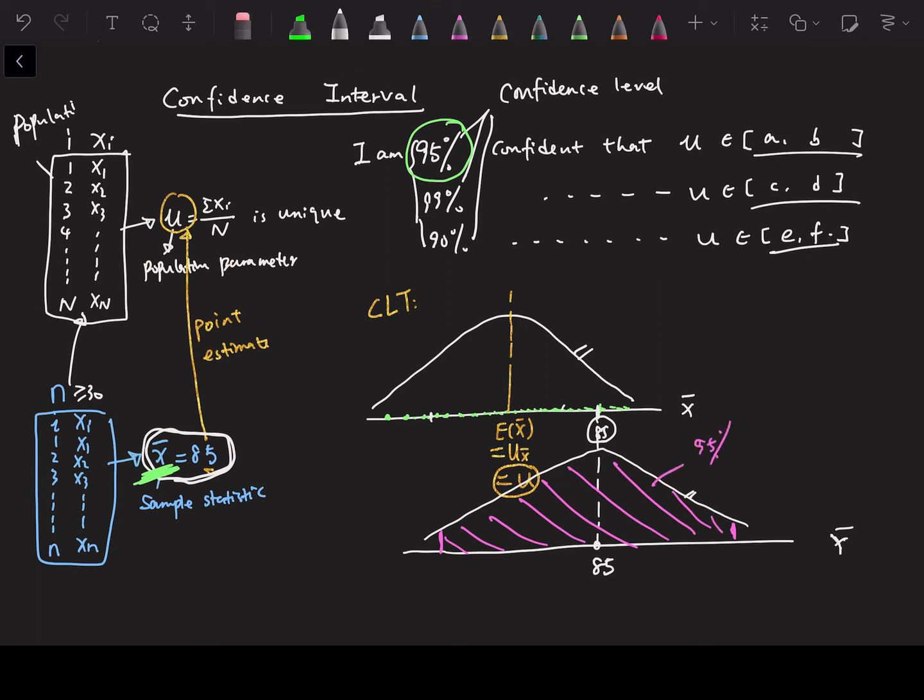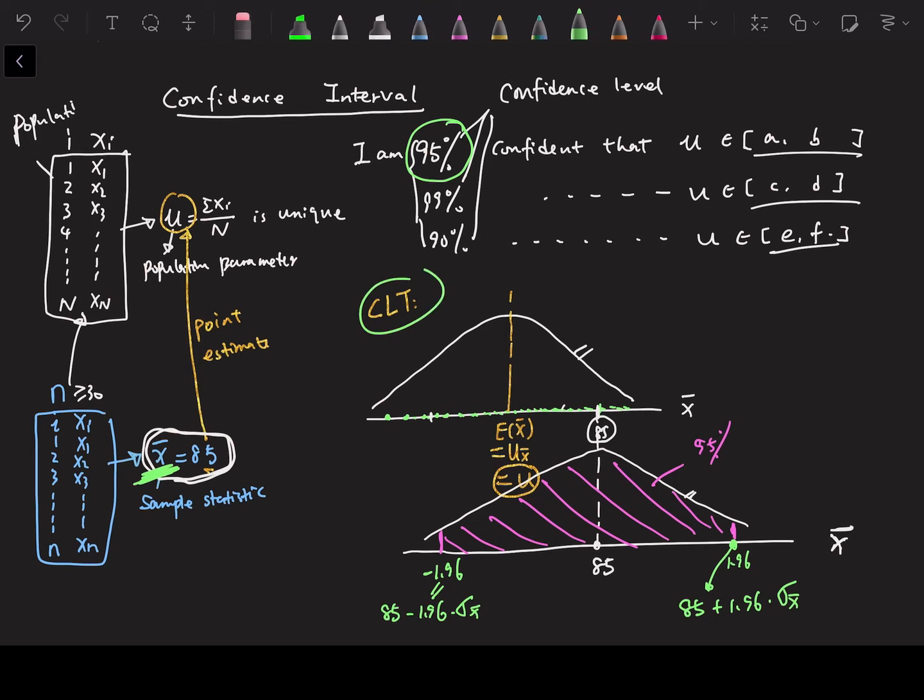Central limit theorem, right? So X bar follows a normal distribution. If the middle 95% is symmetrical, we know that this should be 1.96 standard deviations above the mean, and 1.96 standard deviations below the mean. So this point is 85 plus 1.96 times the standard deviation of X bar, which is the standard error. And this point is 85 minus 1.96 times the standard error of X bar.